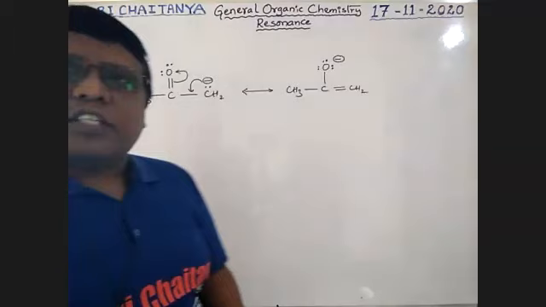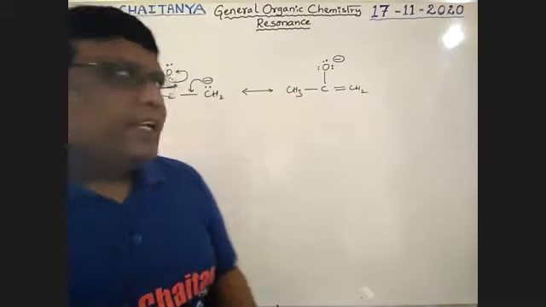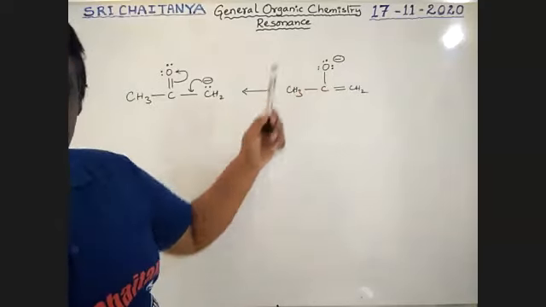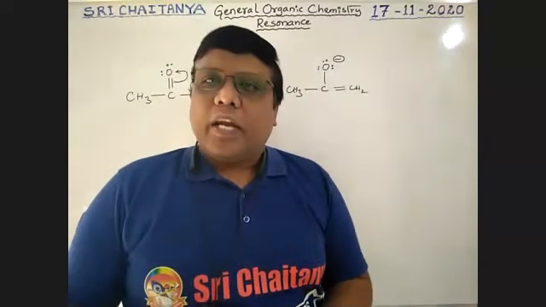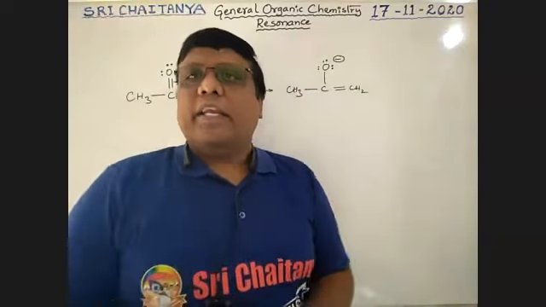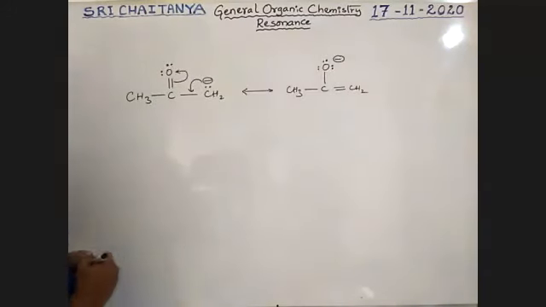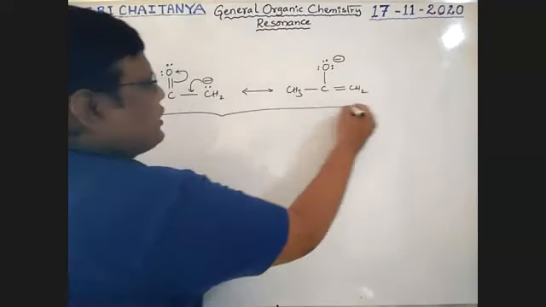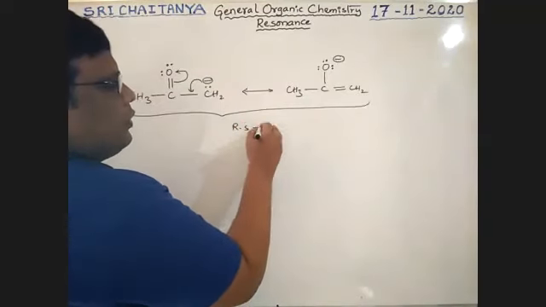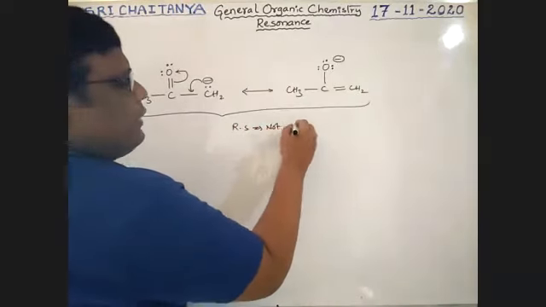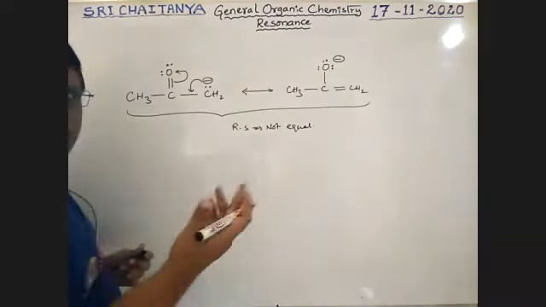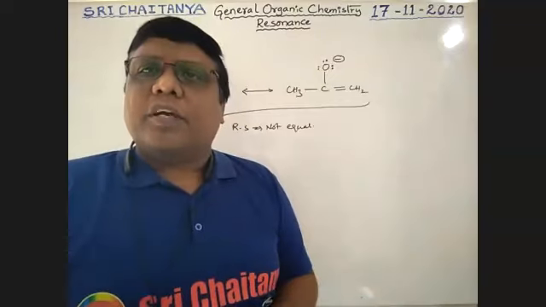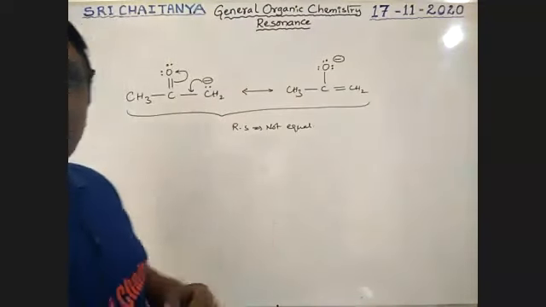Are both these resonance structures equivalent or non-equivalent? See here. Here carbon gets the negative charge, and here oxygen gets the negative charge. So carbon and oxygen are not the same. That's why these resonance structures are not equivalent. Their stabilities are different. Later we will explain which one is more stable and which one is less stable.